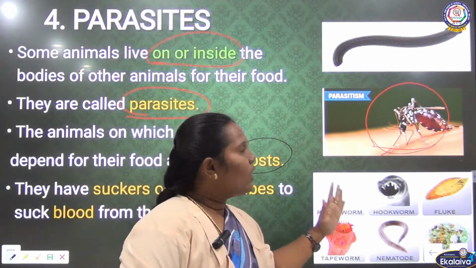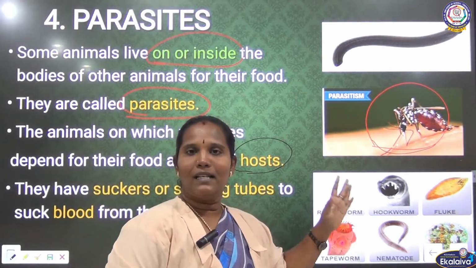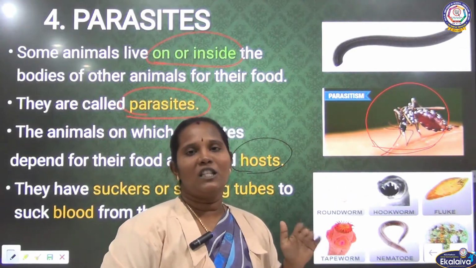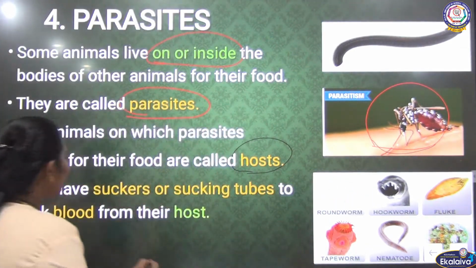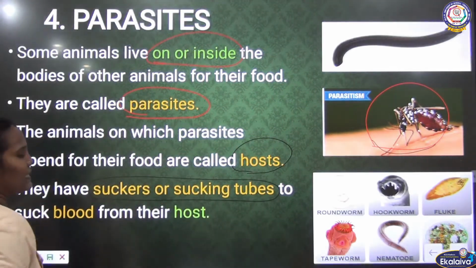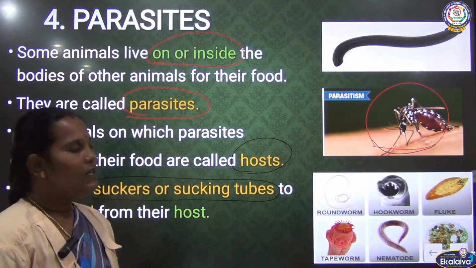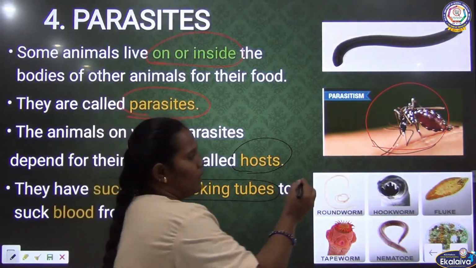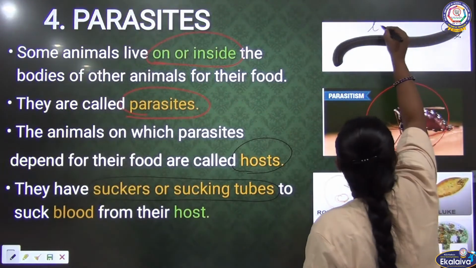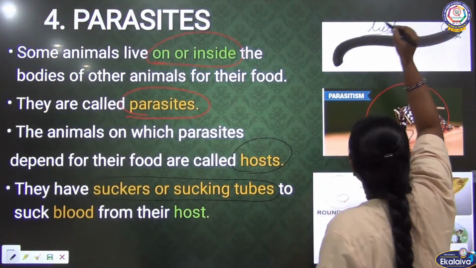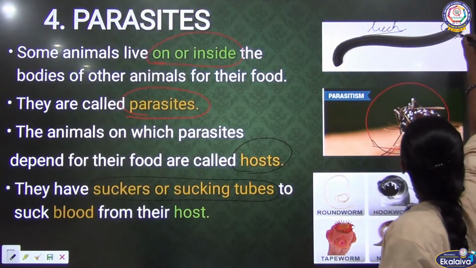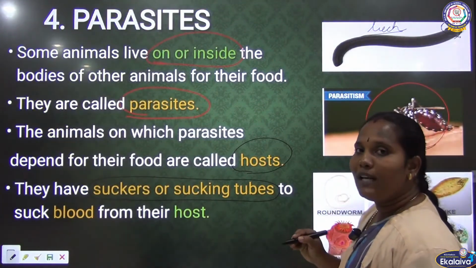Even the carnivores and herbivores, as well as parasites, have some special features for their food habit. What are the special features? These animals have suckers, hooks, and tubes, which their hosts do not have. What are suckers? See, here we can see it is actually the leech. The mouth of the leech is called the sucker.